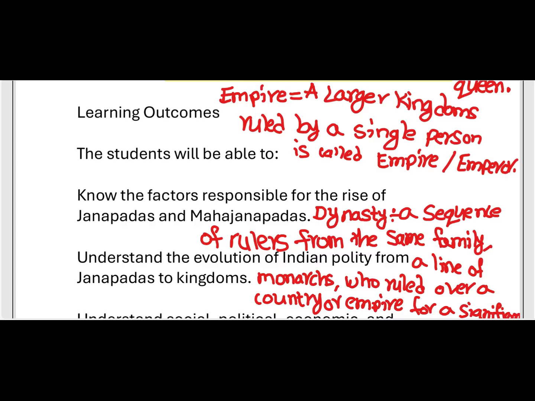Whereas we can take kingdom as nothing but a piece of land which is ruled by a king or queen. Empire means larger kingdoms formed into existence, and the single person who controls those larger kingdoms is called an emperor. Here, the person who controls a kingdom is called king or queen, and the person who controls the larger kingdoms is called emperor. These are the differences between kingdom, empire and republics we have discussed.